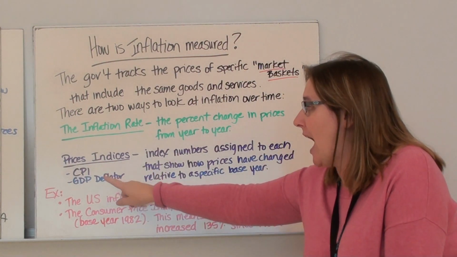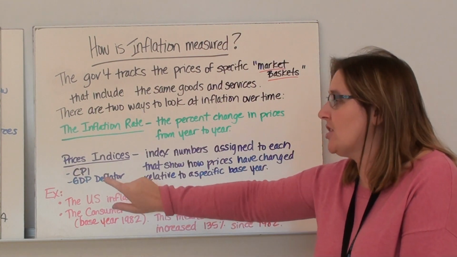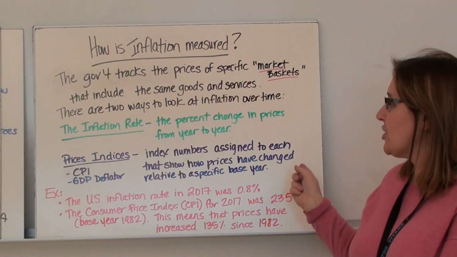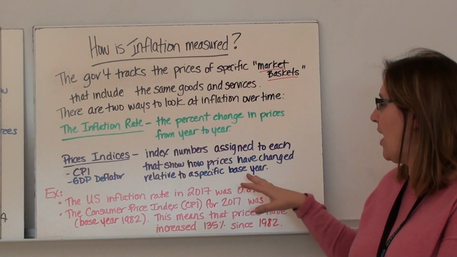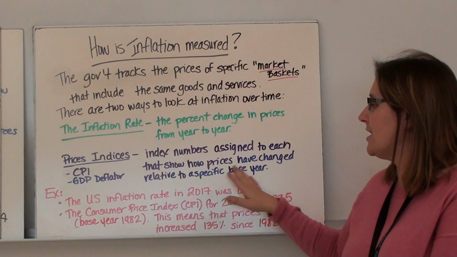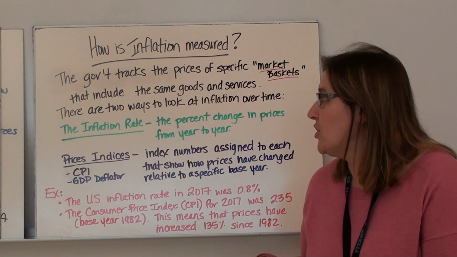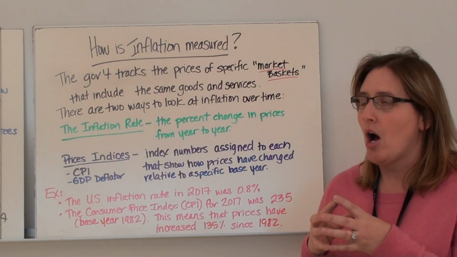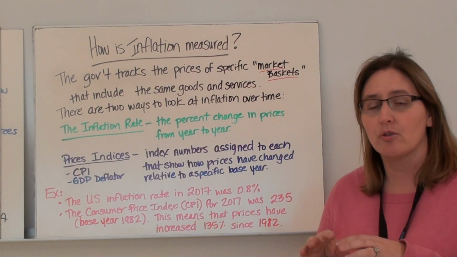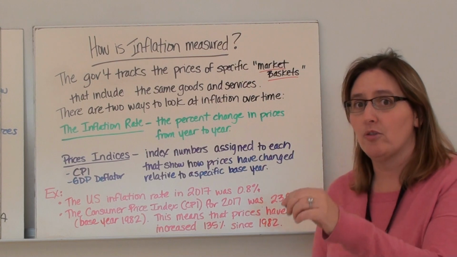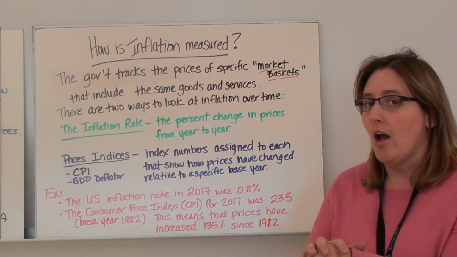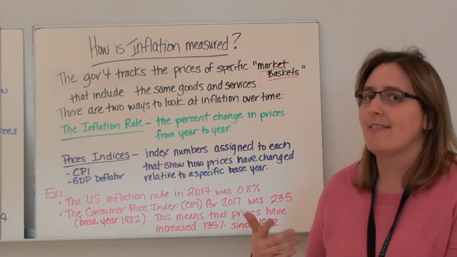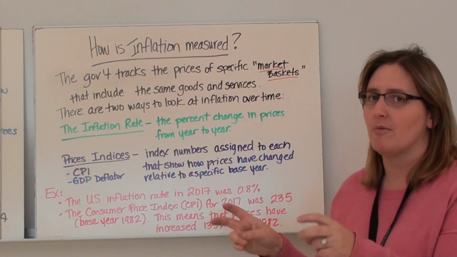There is the CPI, Consumer Price Index, and there's the GDP deflator price index. These are numbers that are assigned to each year that show how prices have changed relative to a specific base year. So we take these market baskets. The government chooses products to put in a basket. You know, when you go to the grocery store and you put stuff in your cart, and then when you go to the checkout and you're given your total of what you owe and you have to pay it, that's the price of your market basket or your market cart.